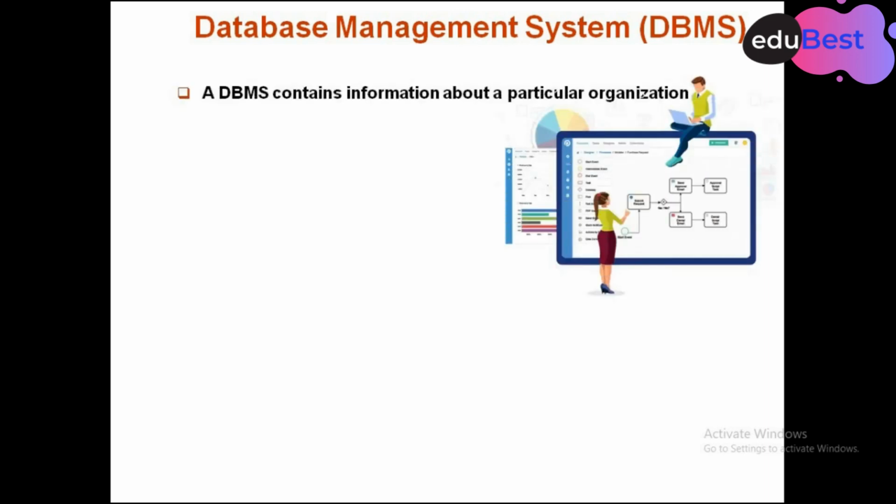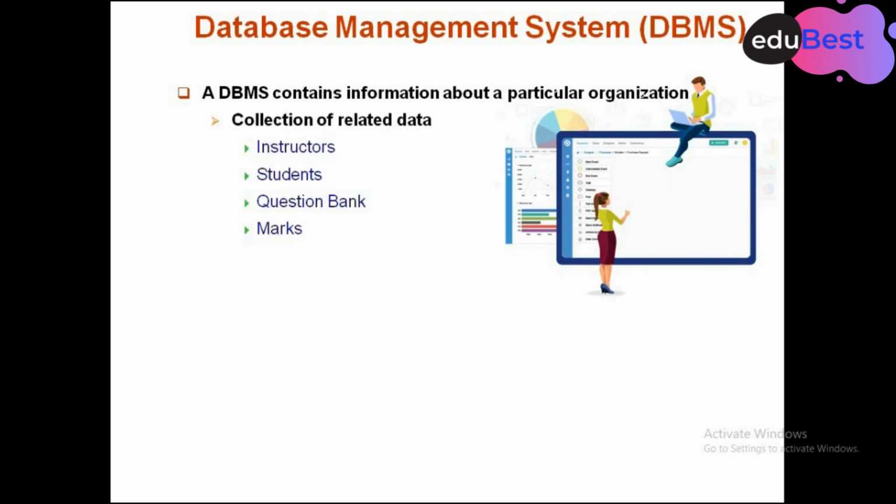Now what information does a database management system contain in an organization? First is the collection of data. In a university, we have data of instructors, that is teachers, students, questions, question bank, examinations, marks, etc. Then we have a set of programs to access the data.